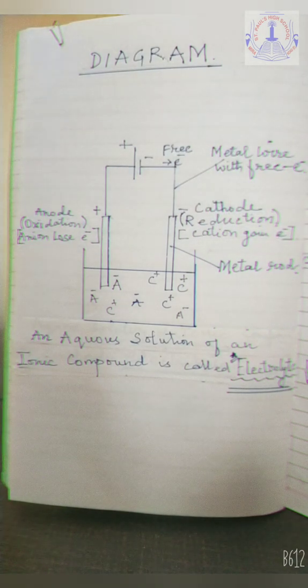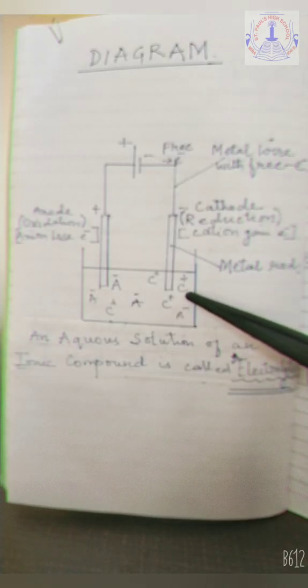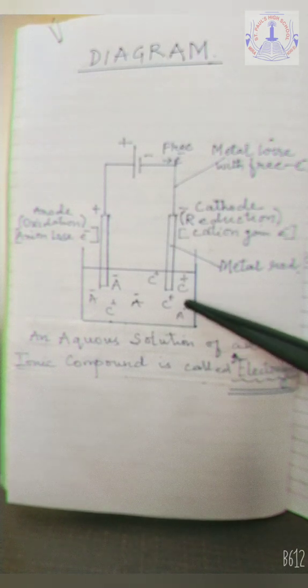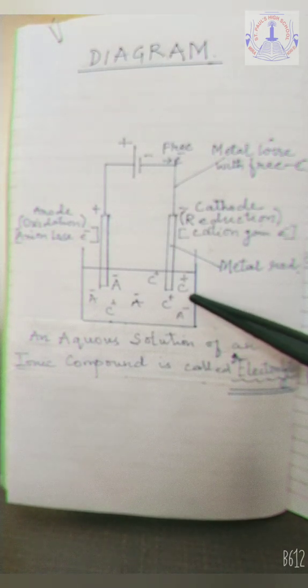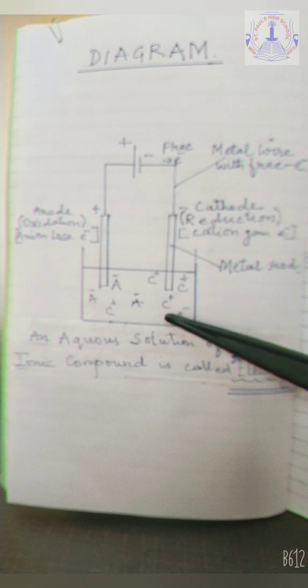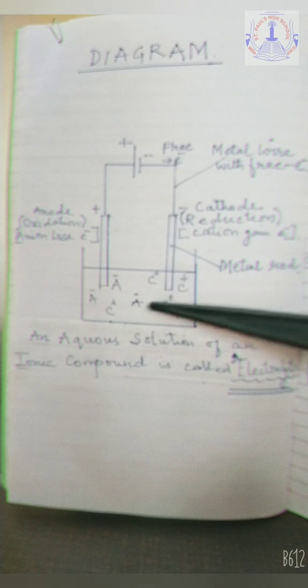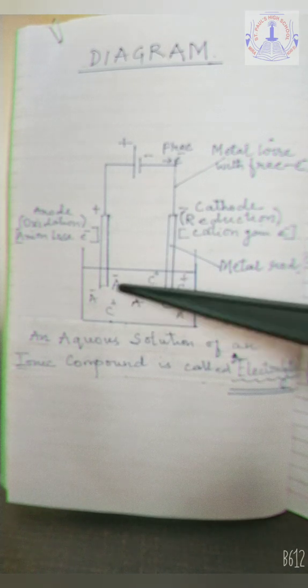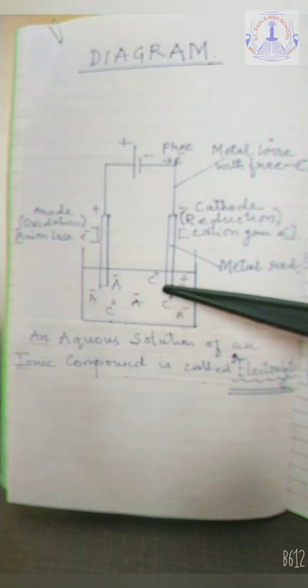We know that the flow of electricity actually means flow of charges in any form. So let's see how the flow of electricity is maintained here. In the electrolyte, which is in the liquid state, the flow of electricity is maintained by the flow of charged ions. When these charged ions move in the aqueous solution, the electricity flows.